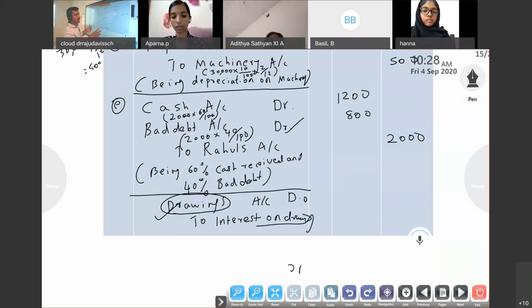Already he took 1,000 as drawings, withdrawing cash for personal use, drawings account to cash. If the interest is 100, then total drawings will be 1,100, which he has to give to the company. That's why drawings debit. If it is interest on capital, the capital amount will increase, so credit.